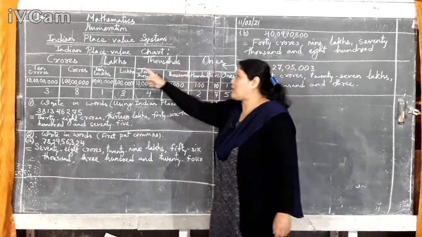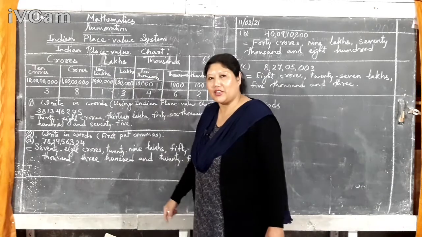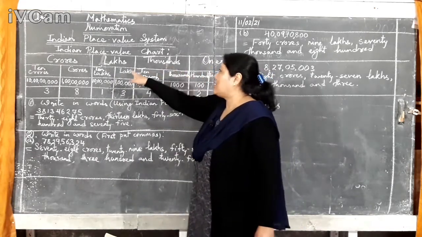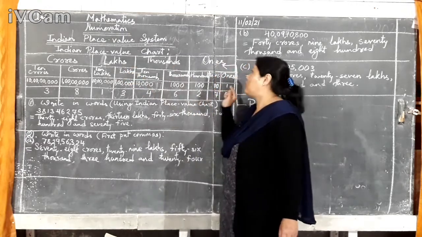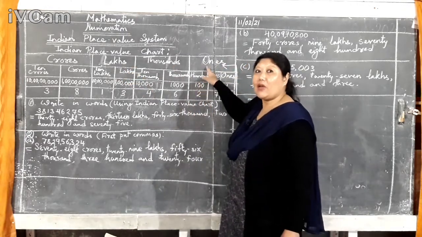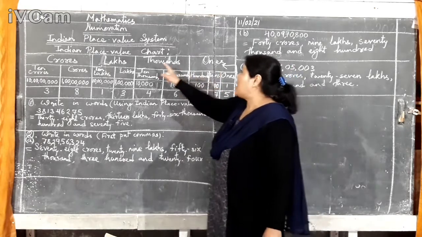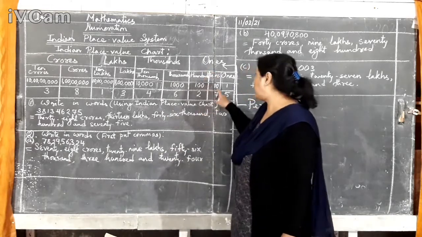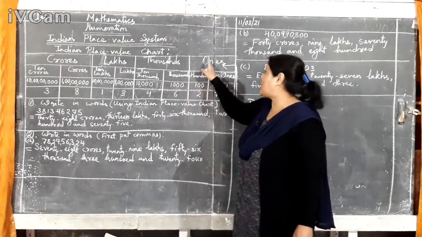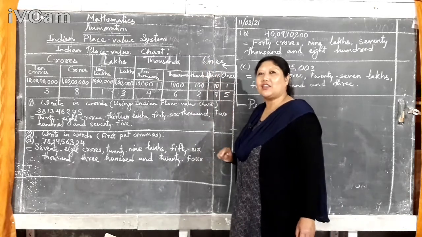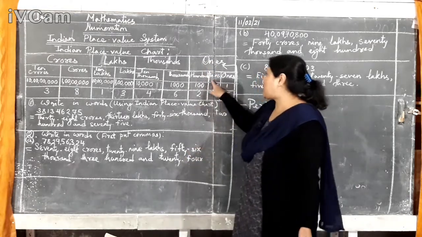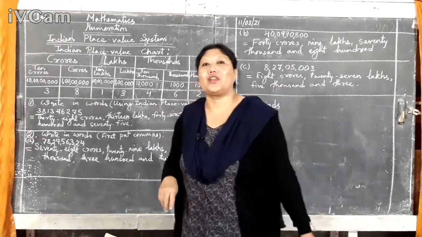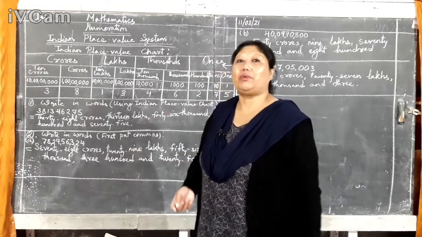So first period, second period, third period, fourth period: ones, thousands, lakhs, crores. Don't get confused with these. Don't say ones, tens, 100; these are periods. Now under these periods, under these group leaders, 3 students are there. Only in ones it has 3 students or 3 places.